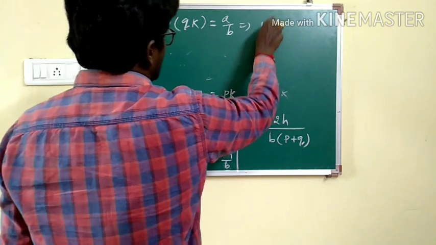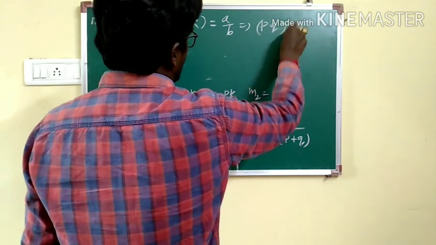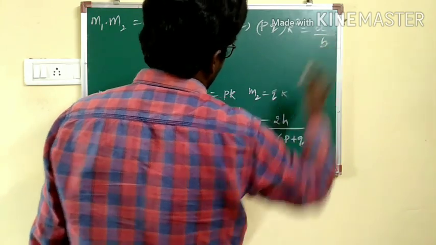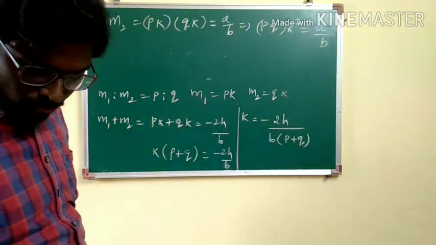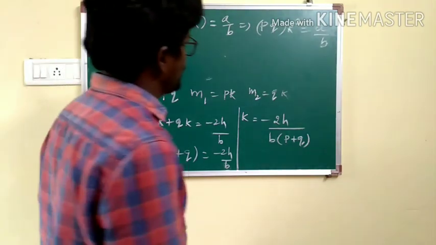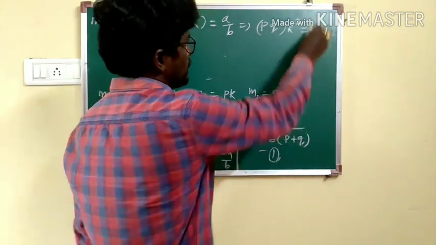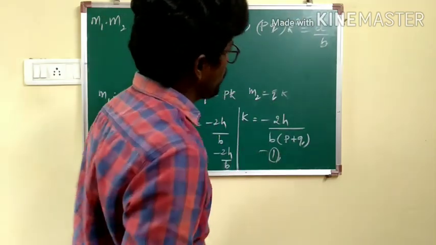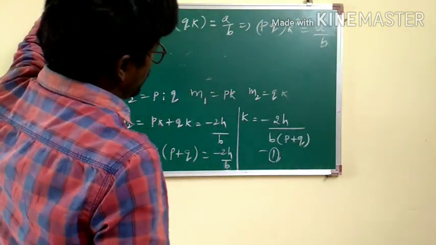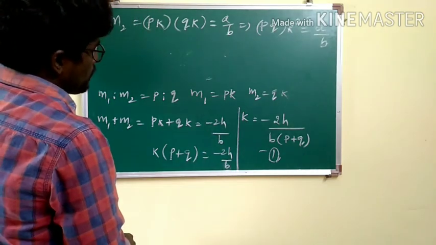That implies pq into k square is equal to a by b. Now, from these two equations, let us take it as equation 1 and equation 2. From these two, we'll try to eliminate k to obtain the required result. So what can be replaced instead of k?